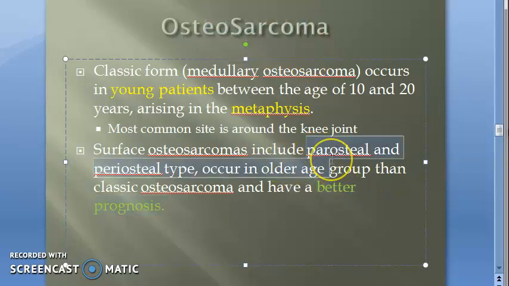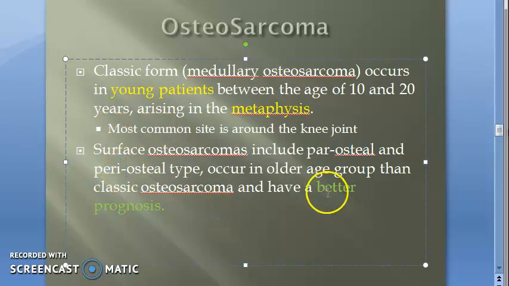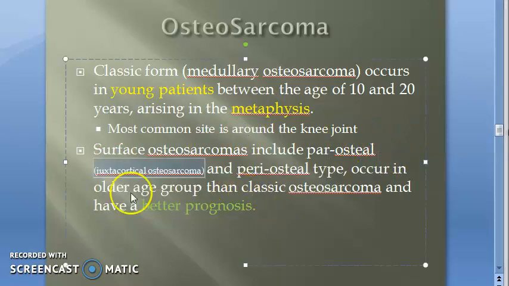They have two types, parosteal and periosteal. Parosteal and periosteal types. Okay. This parosteal also has one more name. Parosteal is also called juxtacortical osteosarcoma. Okay, no need to break your head so much.